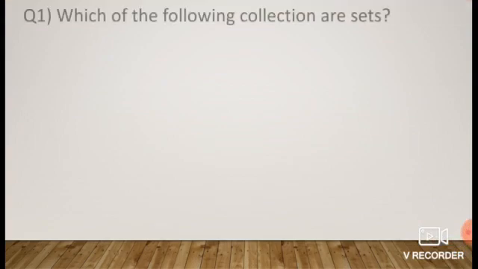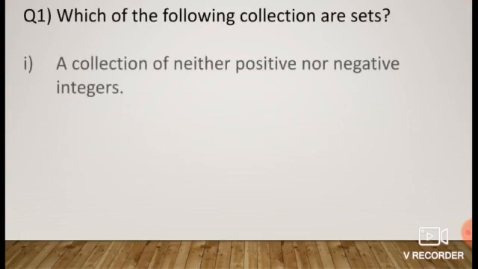Now let's solve some examples based on the topic which we have learned. Question 1. Which of the following collections are sets? A collection of integers that are neither positive nor negative. Think, which number is neither positive nor negative? All of you thought of the number 0? Yes, 0 is neither positive nor negative. We can clearly list the object. Therefore, this collection is a set.